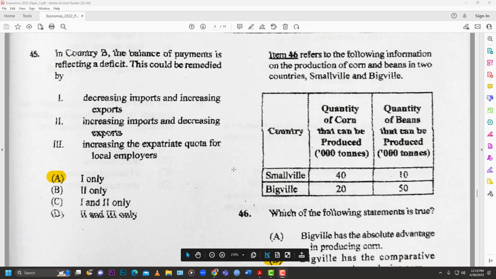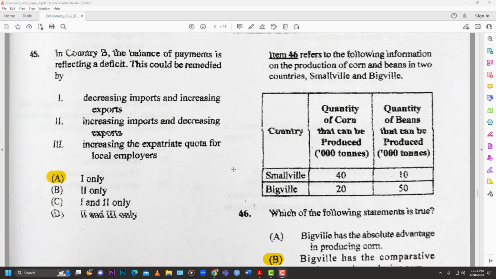Number 45. In country B, the balance of payments is reflecting a deficit. This could be remedied by, so how do we fix a balance of payments deficit? 1, decreasing imports and increasing exports. 2, increasing imports and decreasing exports. Or 3, increasing the expatriate quota for local employees.